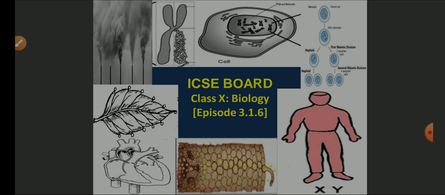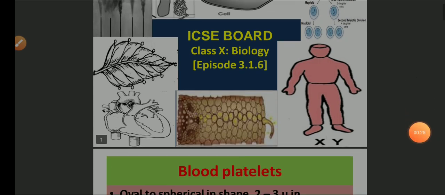In the previous episode we have seen about the blood cells, RBC and WBC. In RBC we have seen its functions and lifespan, as well as in WBC we have talked about types of WBCs and their functions. In this episode we are going to talk about blood platelets. So let us move on to blood platelets.